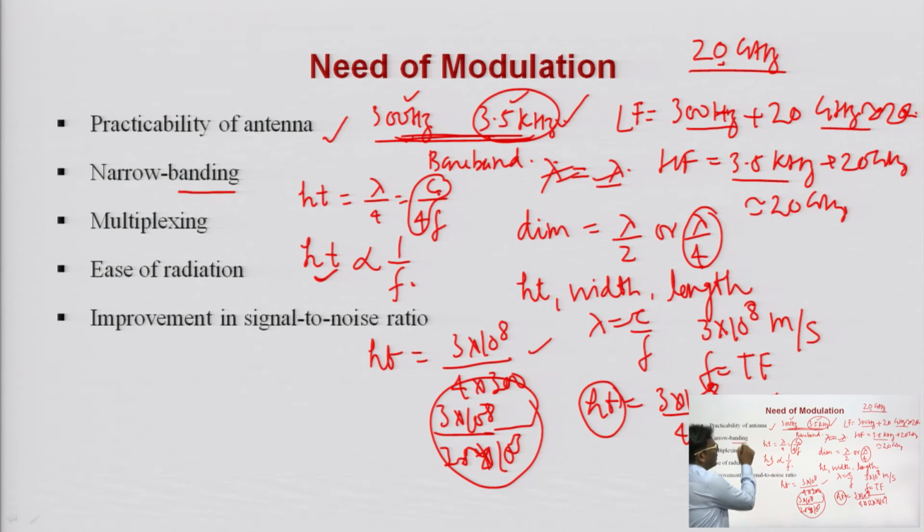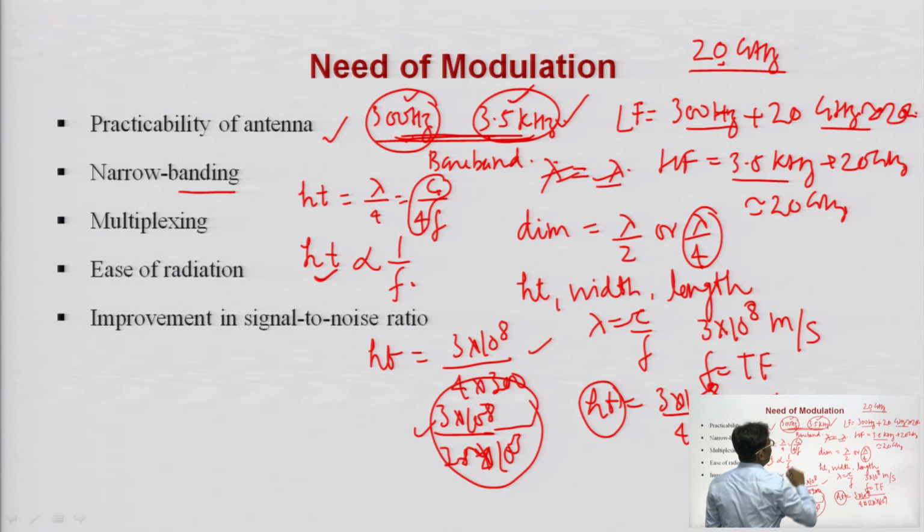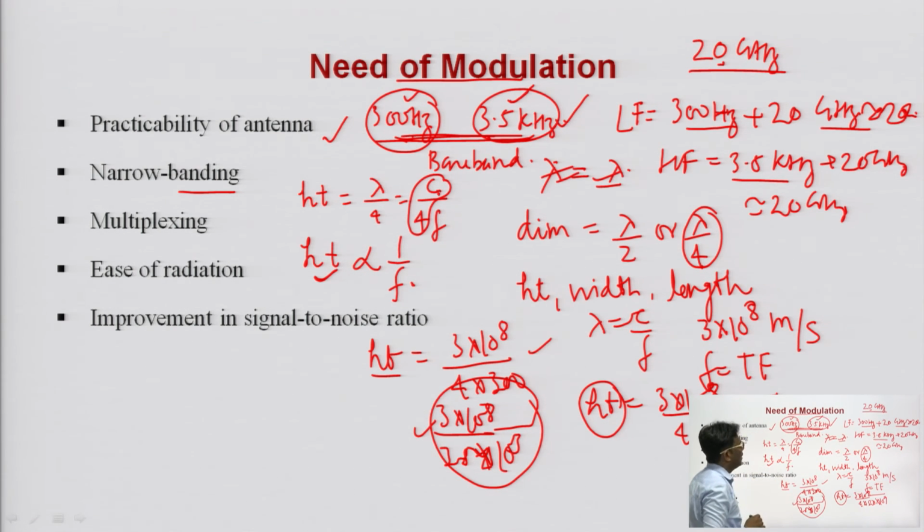Now, what is narrow banding? Narrow banding means, you can see here, if I transmit my information without modulation, then to transmit the 300 hertz frequency component, the lowest frequency component in my speech, I require a kilometer-size antenna. For the highest frequency component, 3.5 kilohertz, the height of the antenna is different. It means if I transmit all the frequency components between 300 hertz and 3.5 kilohertz, I need a different size of antenna for each.